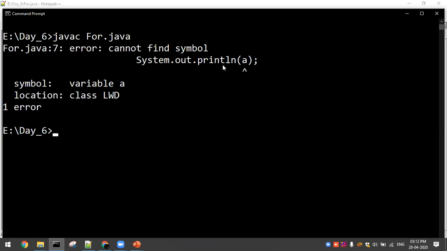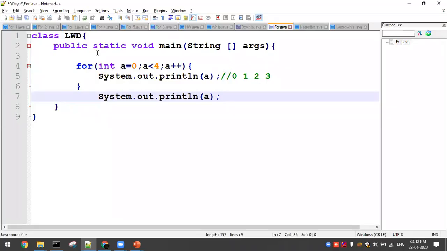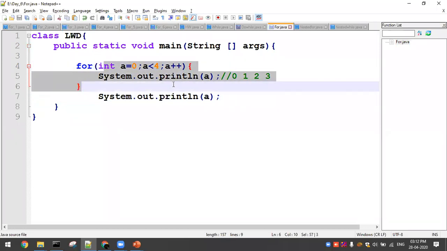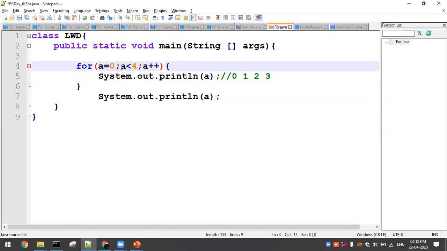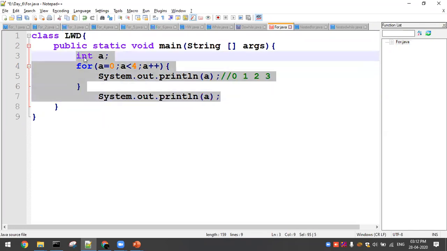Sorry. Yeah. So here what actually happened, this A's scope is only inside this for loop. If I'm coming out of this for loop, what will happen? This A is unknown outside the loop, right? So in that case, you are supposed to declare this int A outside of the for loop, because that A value should be common to the method. That is a local variable, right?